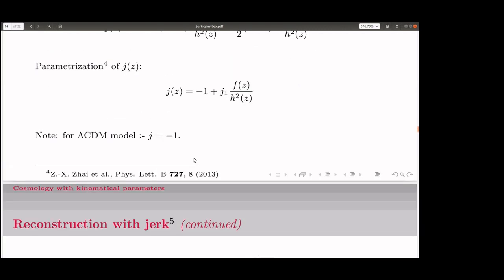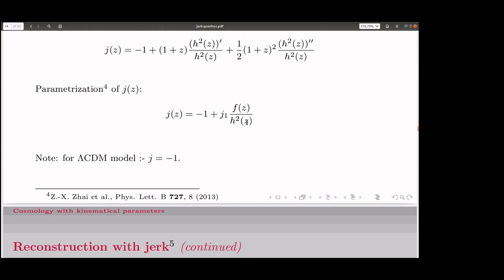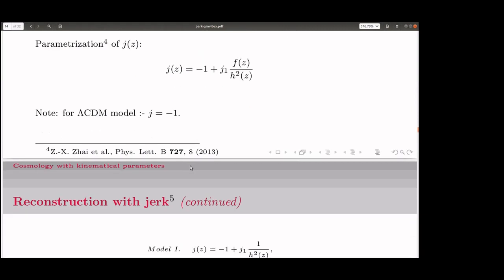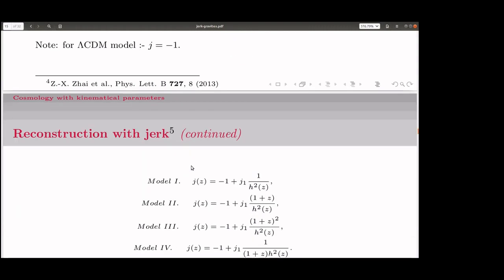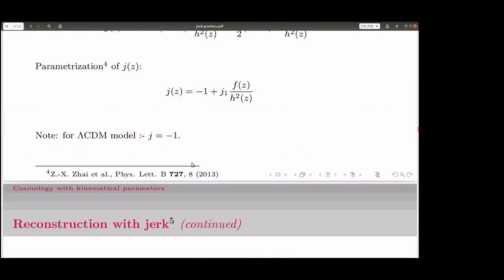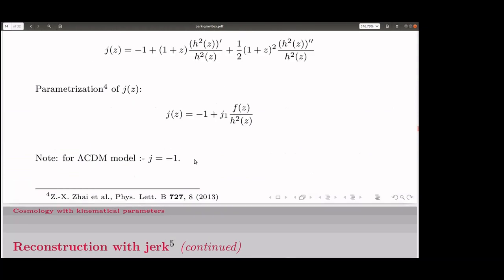This kind of parameterization was given by Zhai et al. in a nice work. But in all their parameterizations, they had the lambda CDM model in mind, and they assumed that at z equal to 0, j should be equal to -1. We extended that work in a slightly generalized way, where we did not assume that lambda CDM should be included to start with.